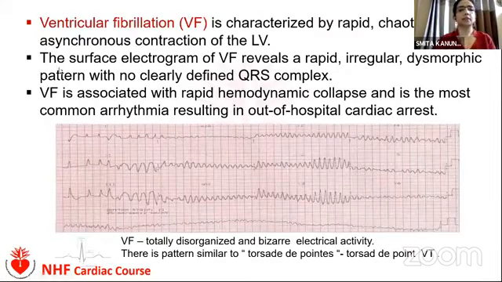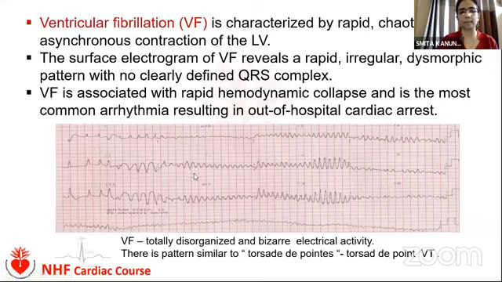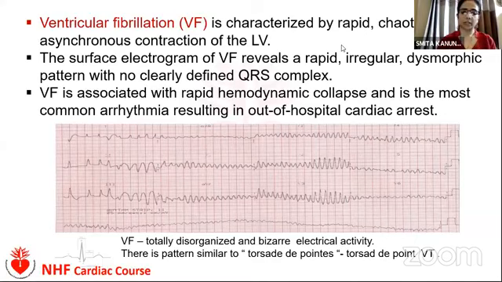This is another medical emergency, that is ventricular fibrillation, which is a very rapid, irregular, dysmorphic pattern without a clearly defined QRS complex. Here, no QRS complex can be identified clearly. It is a totally rapid, chaotic, and bizarre contraction and electrical activity. And this is also a medical emergency.